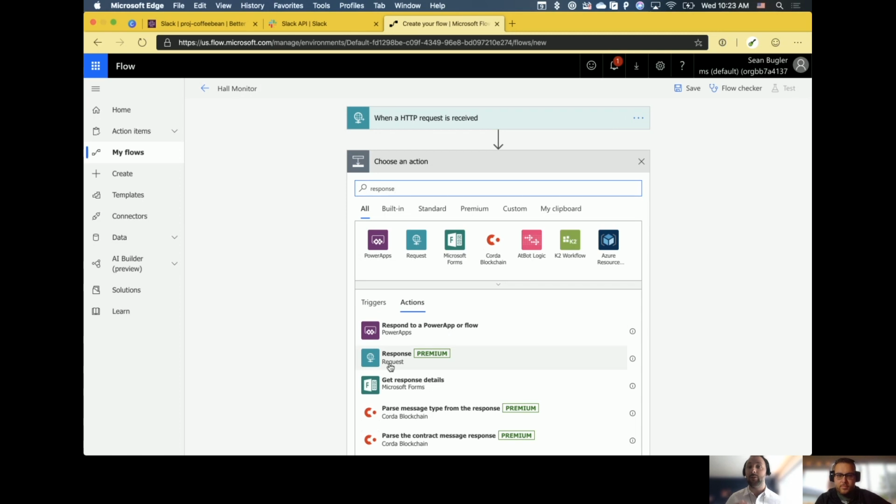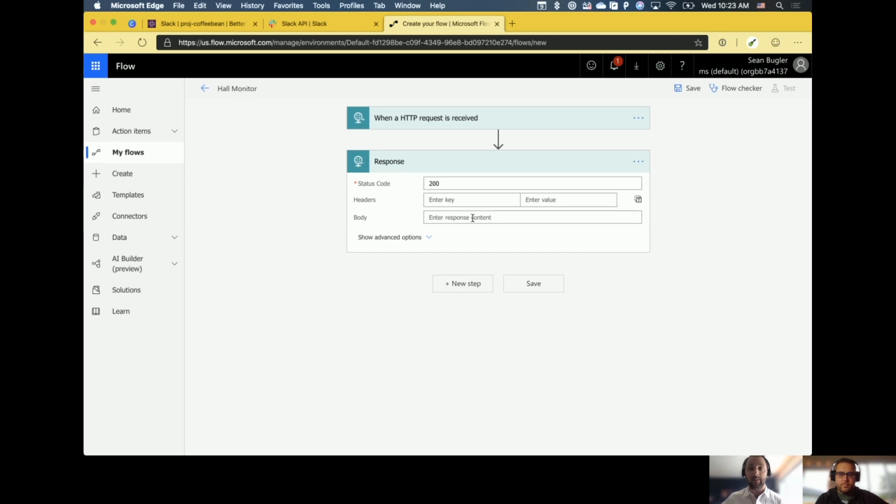There's a lot of people that work with HTTP requests that have a response element. Understand that a lot of times the time it takes to generate the response takes too long for what a service expects when it initially kicks out that request. So what we're going to do is just kick out a status 200. That's essentially saying we've got it, we're working on it, and that's going to buy us a little bit of time with the Slack API, because otherwise this thing's going to time out super quick.